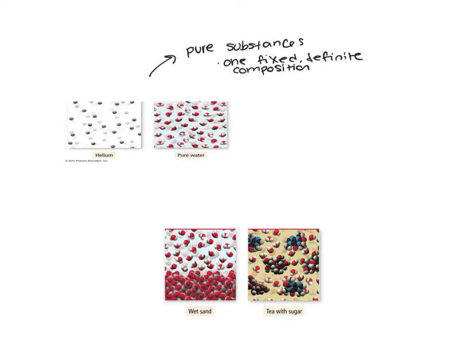So basically, notice helium and pure water. Helium gas is made up of only helium. So that's matter that's only made up of one definite composition. Water is only made up of pure water, only one type of composition. So that's still matter, and we classify that as a pure substance. The other classification is mixtures. Mixtures are two or more different substances physically mixed or chemically combined.